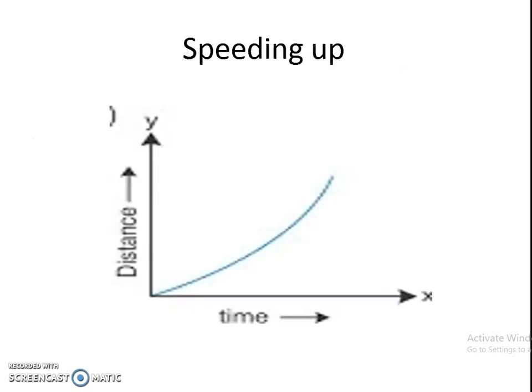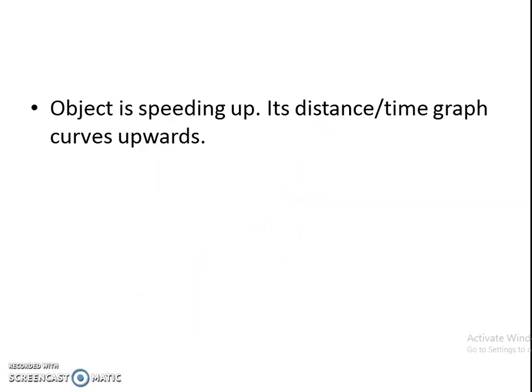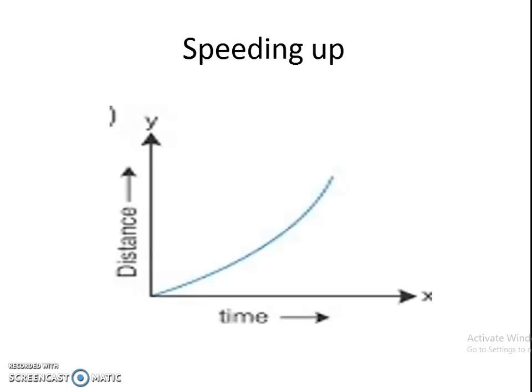Clear? And here this graph indicates it is speeding up. That is why there is a curve, because it is speeding up. Okay, so if the object is speeding up, its distance time graph curves upwards. If an object is speeding up, it will be curving upwards like this. Clear?